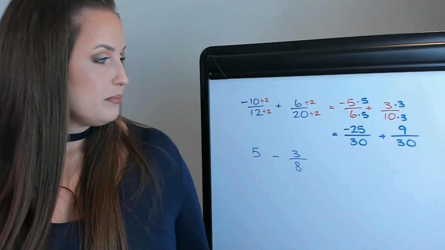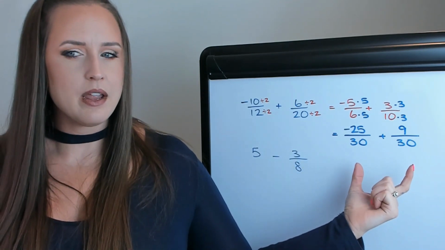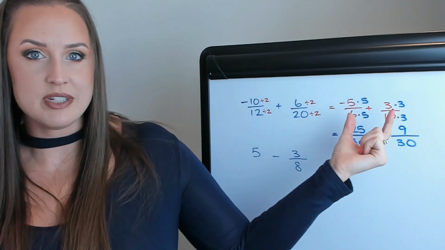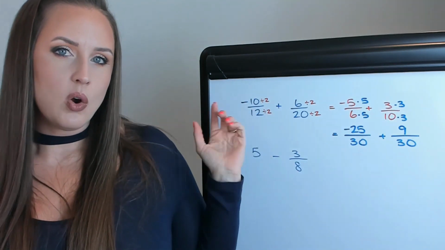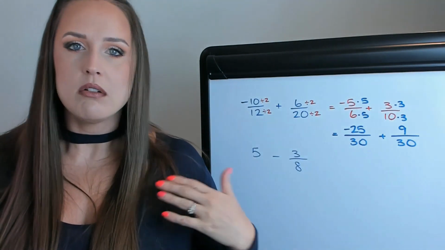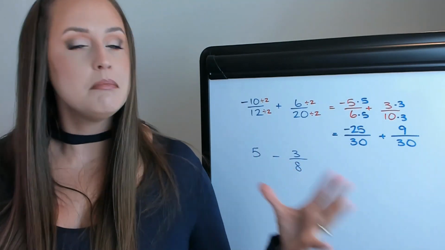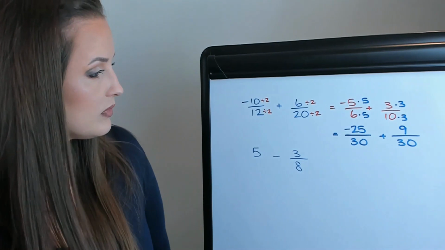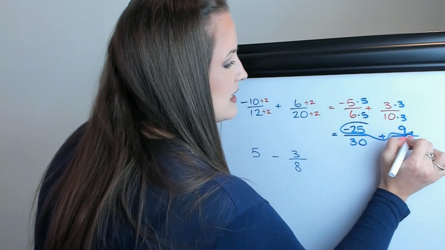Now again, something that I want to mention here is if you want to reduce here, you can. However, then you're going to kind of go backwards to this step. So I like to reduce either before we've started or at the very, very end. Not kind of in the middle, though it's not wrong. It's just going to take you in a loop and you'll realize you're back where you started. But that's okay. Now, let's add these together by taking negative 25 plus 9.